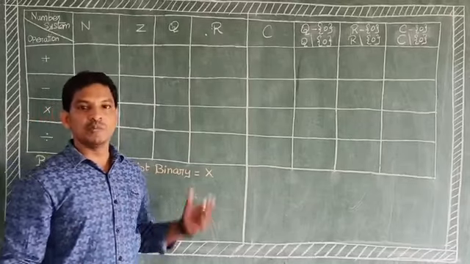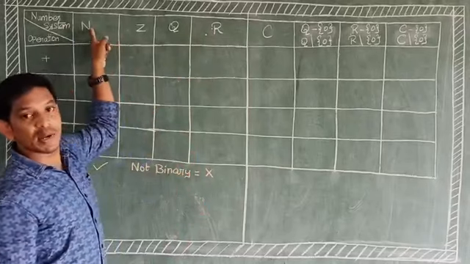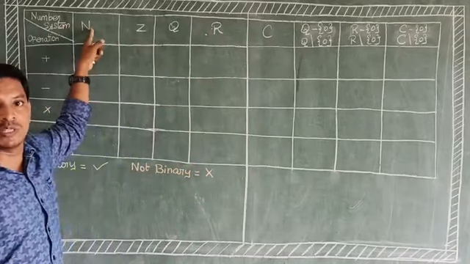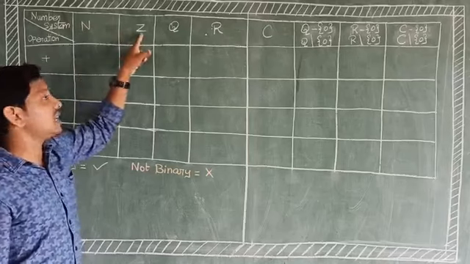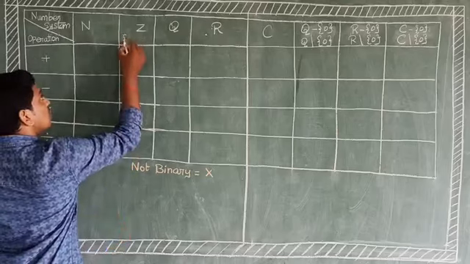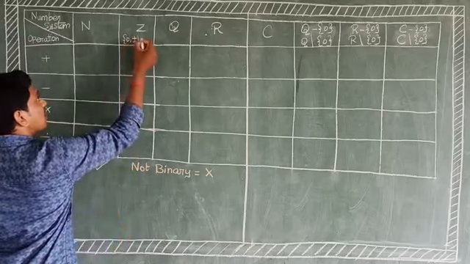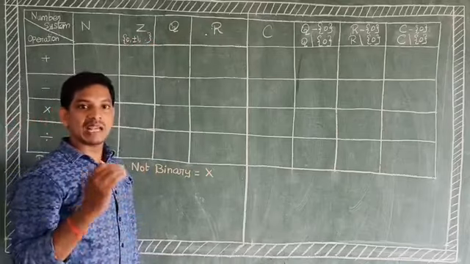Next, some observations. In the first row, capital N means natural numbers, beginning with 1, 2, 3, 4 and so on. Capital Z means the set of all integers, that is 0, plus or minus 1, and so on. Capital Q means the set of all rational numbers.